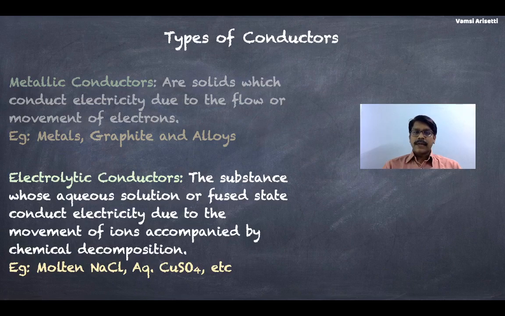The next one is electrolytic conductor. Ionic compounds are covalent compounds with ionic character. When added to water, they give rise to an aqueous solution. Similarly, solids melt to give rise to a fused state. When an electric field is applied, these ions will move towards oppositely charged electrodes. So the substance whose aqueous solution or fused state conducts electricity due to the movement of ions, accompanied by chemical decomposition, is an electrolytic conductor. There is a change in the chemical form also.